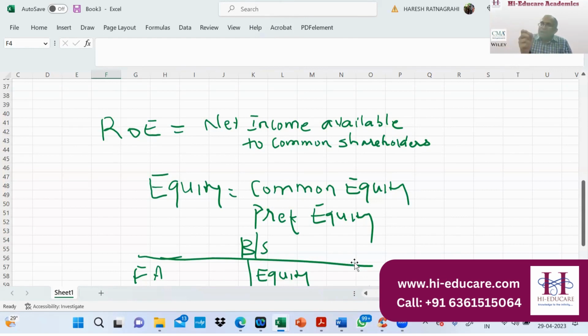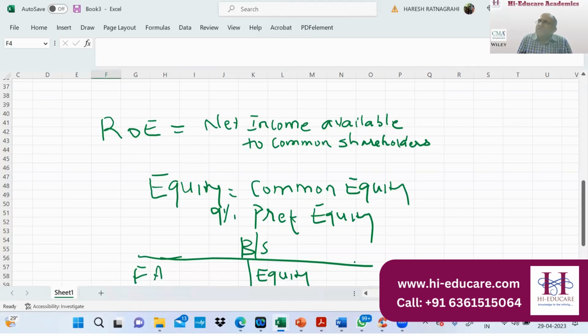It means after paying dividend to the common shareholder, if something is remaining, they may participate. That's a different story, but in 99% of cases you won't find this category. In 99% of cases, preference equity just has a fixed rate of dividend, say 9% or 10%, whatever the coupon rate is.